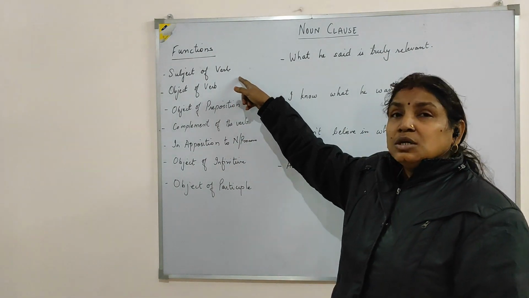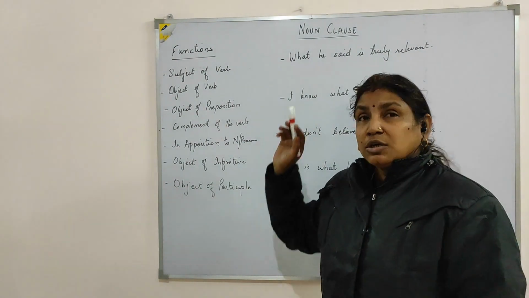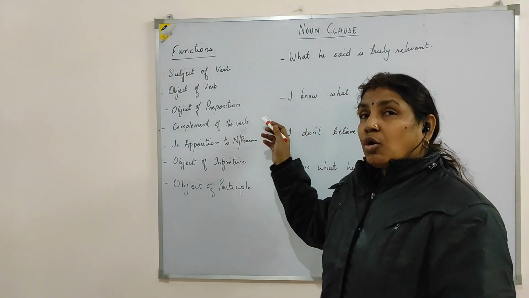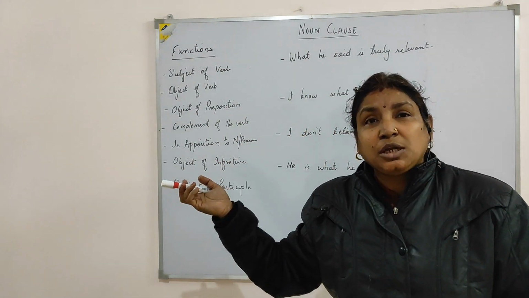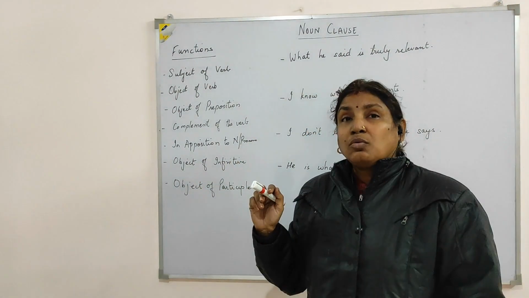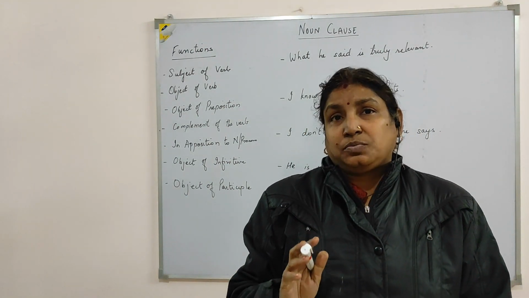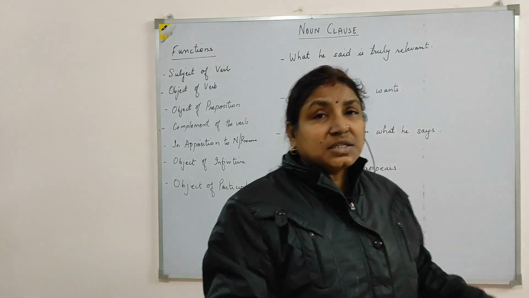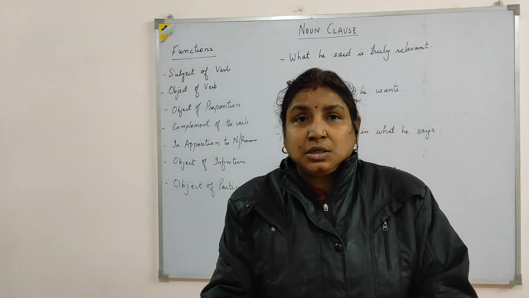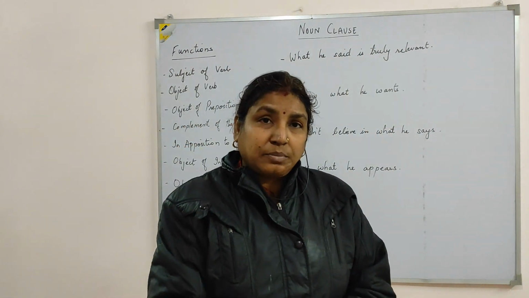So first is subject of the verb. A noun clause can act as a subject of the verb. It can also be present as object of the verb, object of preposition, or complement of the verb, which means it can complete the meaning of the verb. It can also be in apposition to a noun or pronoun, object of an infinitive or object of a participle. Now here are some examples which show the position of the noun clause in a sentence, and we are going to study noun clause in detail with the help of those examples.